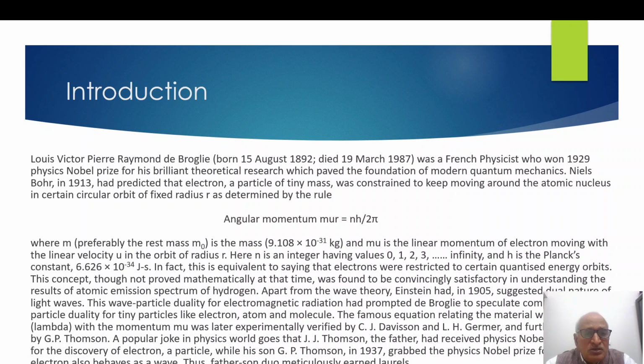In the physics realm, a popular joke goes as follows. Father J.J. Thomson received the Physics Nobel Prize in 1906 for showing that electron is a particle, and his son G.P. Thomson in 1937 received the Nobel Prize for saying that electron is a wave. Thus, both father and son meticulously earned the laurels. Actually, there is no contradiction. Both received the Nobel Prize for their correct interpretation.